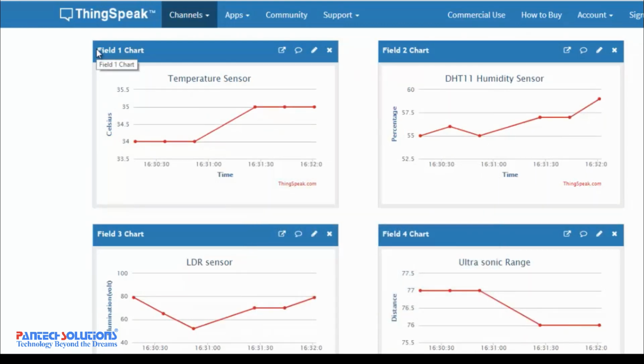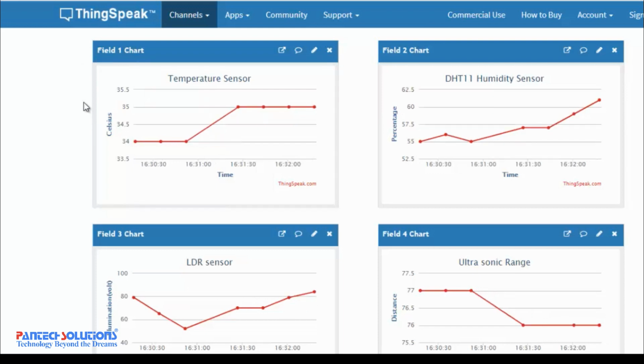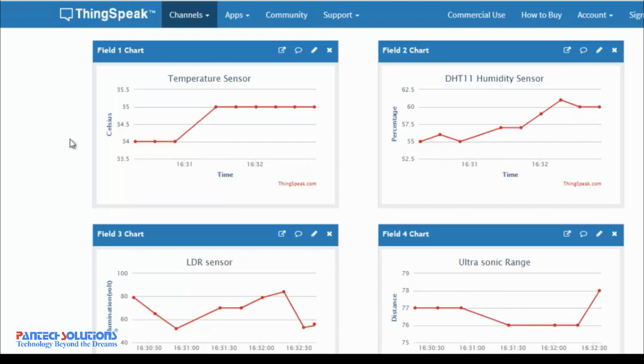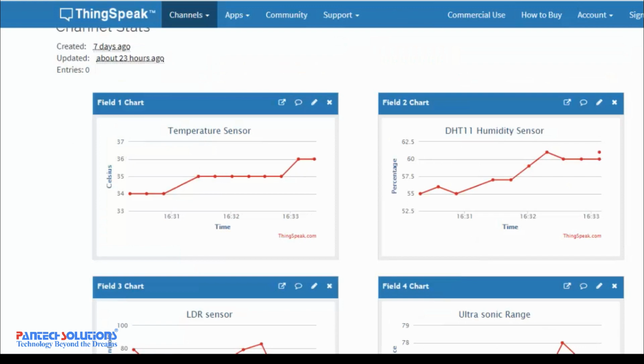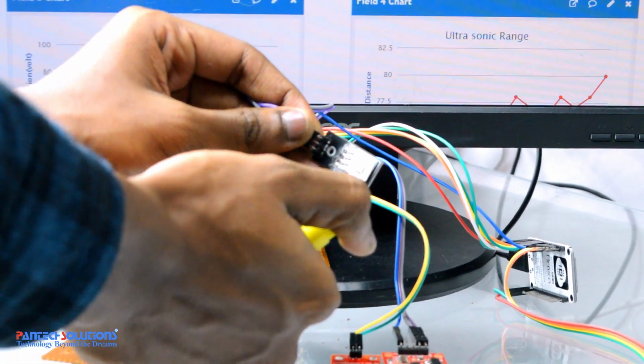Now we are seeing every parameter value: temperature sensor value, DHT11 humidity sensor value, LDR sensor, and ultrasonic sensor range. Then we're going to apply some fire on that so that we can see the parameters steadily increase. Based on those parameters, we're going to monitor and predict forest fire detection. We're going to do prediction on the sensor values based on their threshold values. Now I'm going to apply some fire on that.